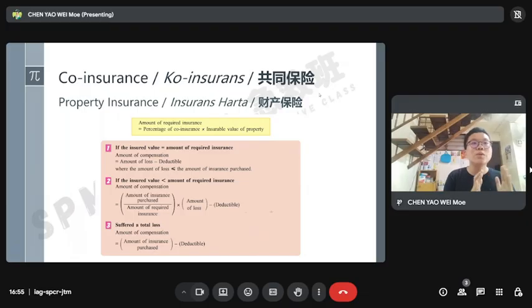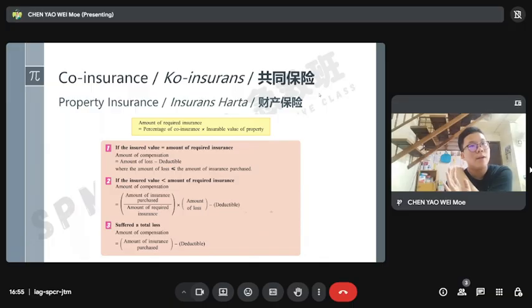If you pay exactly the insured value, you didn't pay less or pay more, you pay the amount of insurance required, so the amount of compensation will be according to your loss.